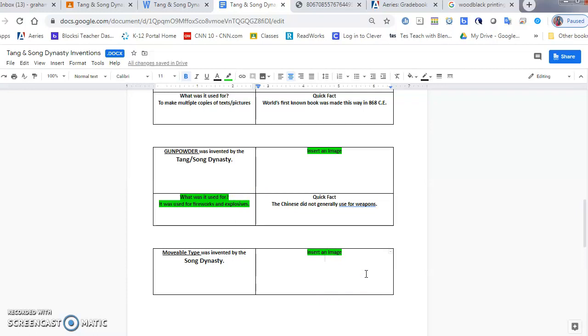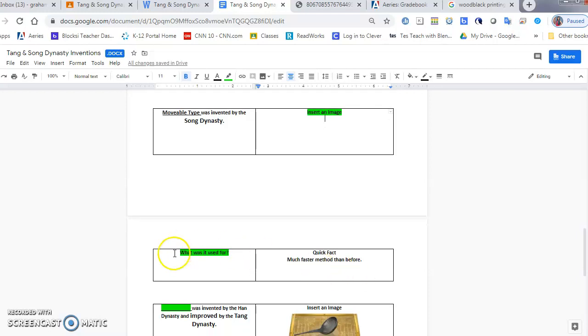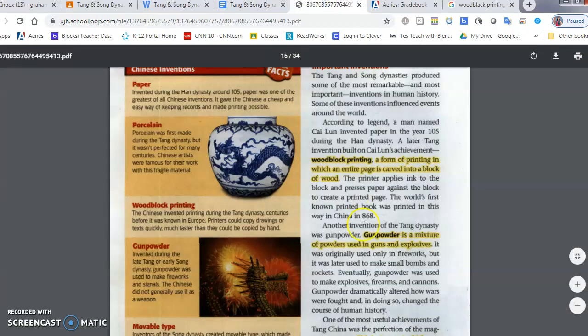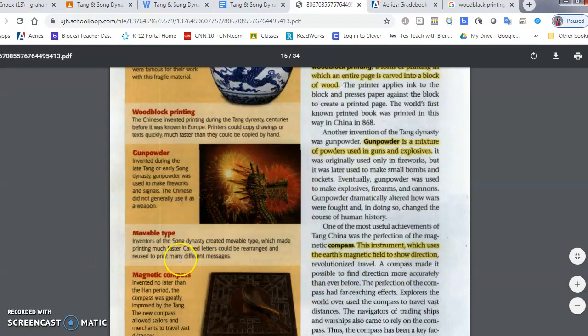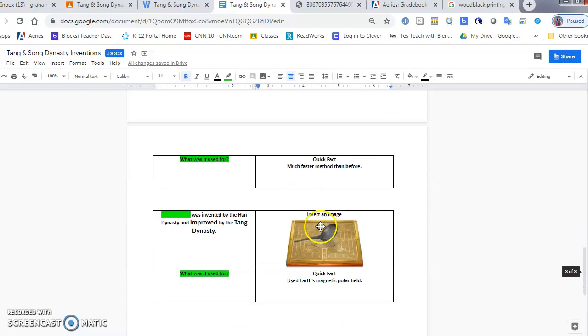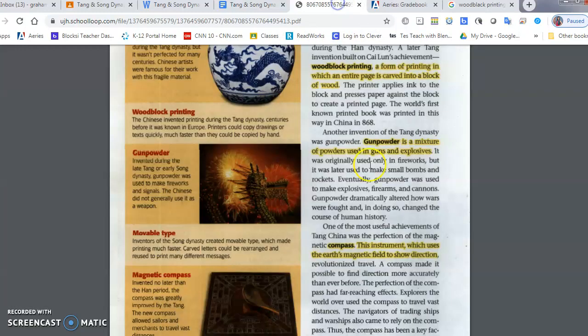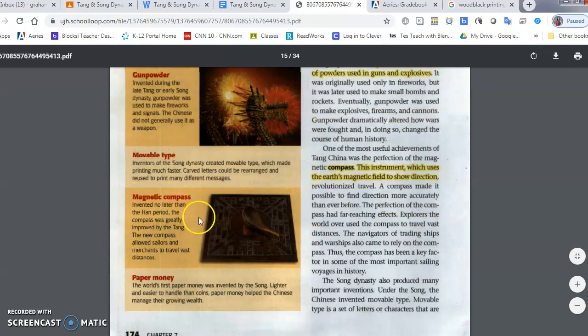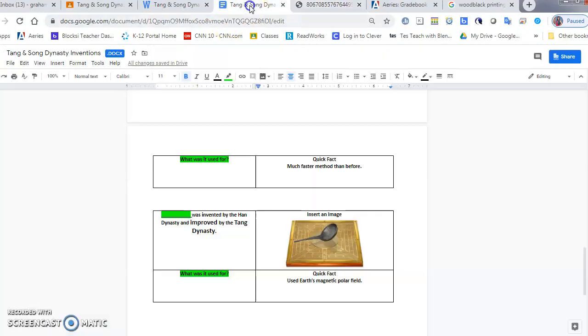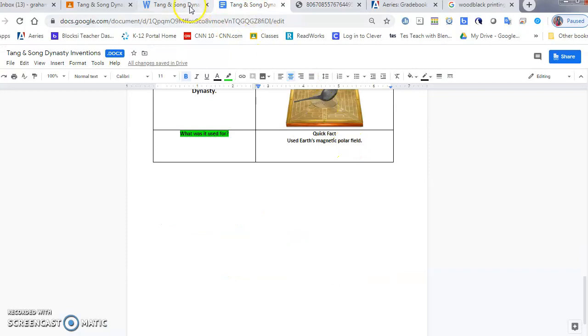You will look for a picture, insert that image, and also explain what it was used for. That is listed right here on the reading document. And the last one here, you need to write what this is right there and also explain what it is used for by reading this right here on the reading. As always, after you're finished, make sure you turn it in to the Google Classroom, and that's that. If you have any other questions, please let me know by emailing me.